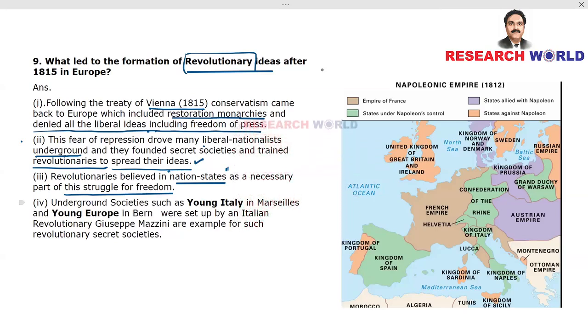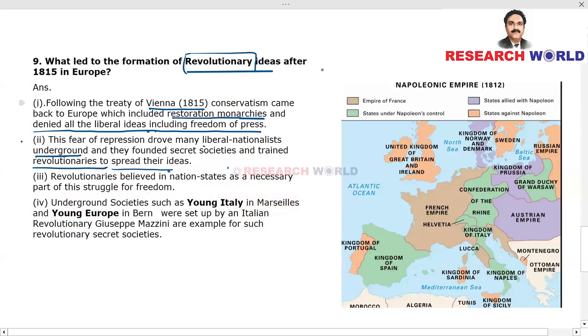Underground societies such as Young Italy in Marseilles and Young Europe in Bern were set up by the Italian revolutionary Giuseppe Mazzini. Bern is a place in Switzerland, and Marseilles is a place in France. These are examples of revolutionary secret societies, Young Italy and Young Europe. And the name Giuseppe Mazzini should be remembered by students, because a very important question can be asked based on his name.